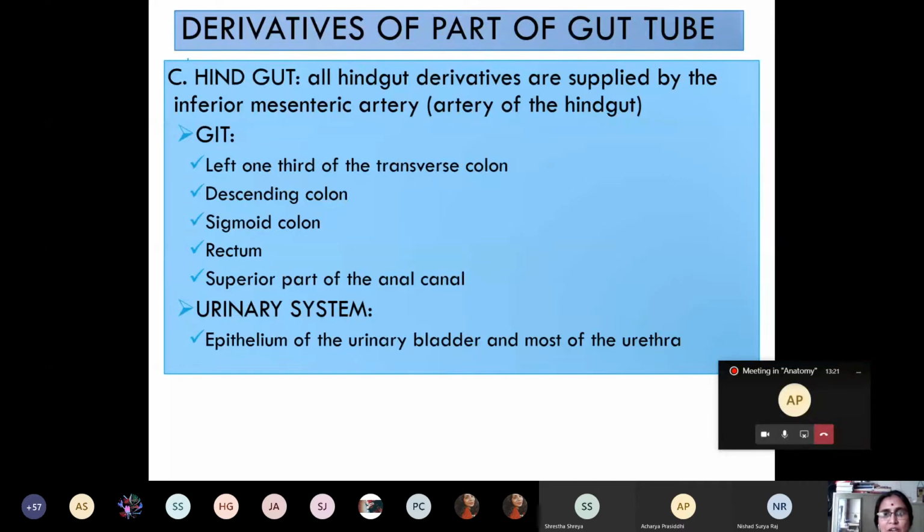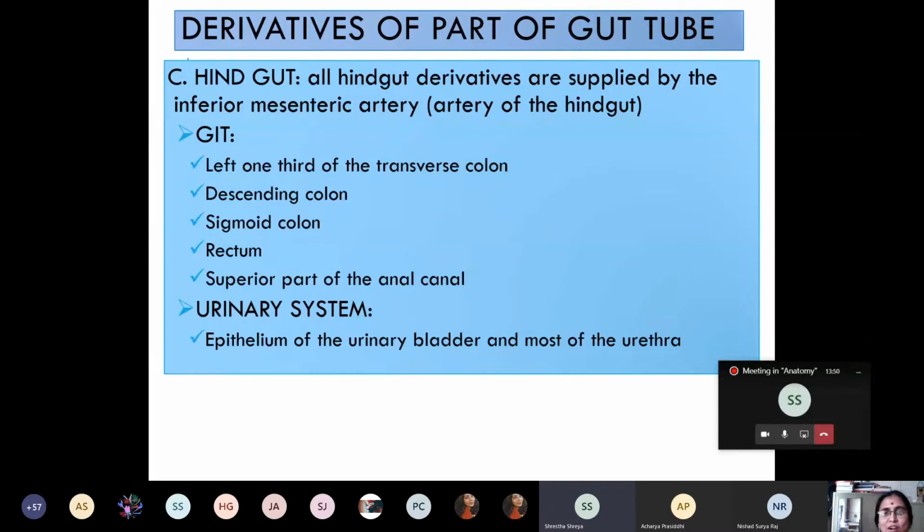Are you there, my dear student? What is the artery of the hindgut? Inferior mesenteric artery. Yes. What are the derivatives of the hindgut? If you have to enumerate, list the derivatives of hindgut. Most parts of GIT, like left 1/3 of transverse colon, yes, descending colon, sigmoid colon, rectum, and superior part of anal canal.